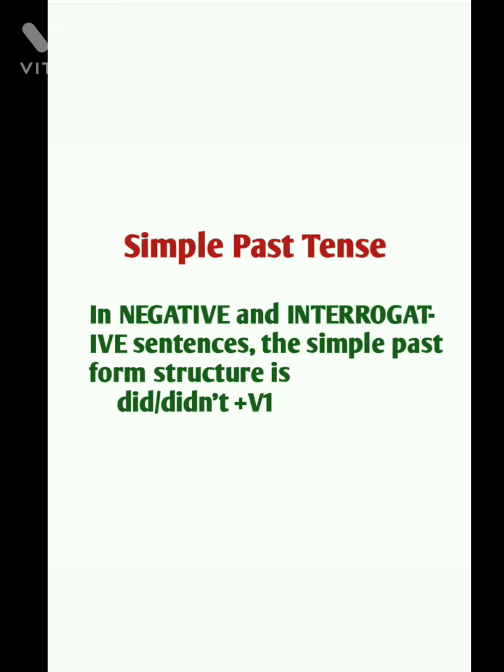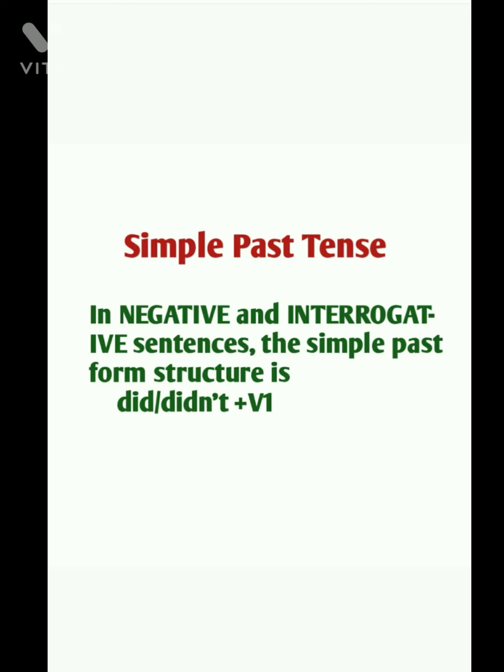Here we have a basic rule: we cannot use two past tenses in a single sentence. So, the structure for simple past tense in case of negative and interrogative sentences. Negative means sentences which say no. Interrogative sentences, we will see this clearly in my further videos, are nothing but questions. So, what is the structure here? Did or didn't plus V1. Did is generally used in interrogative and didn't is generally used in negative sentences. It will be followed by V1.